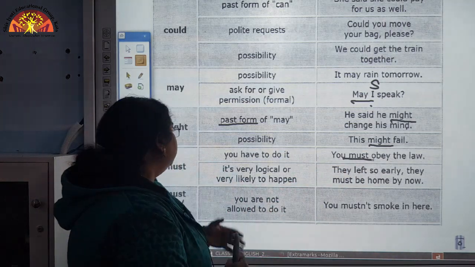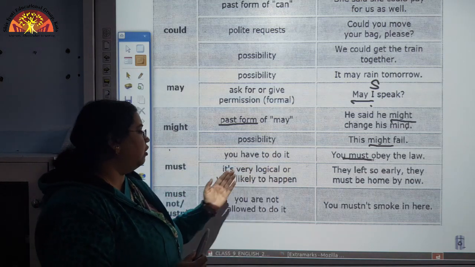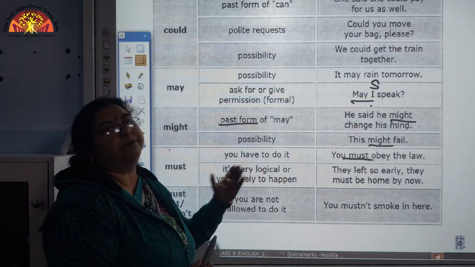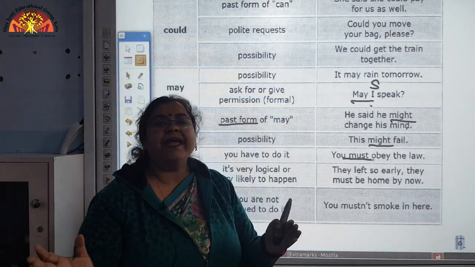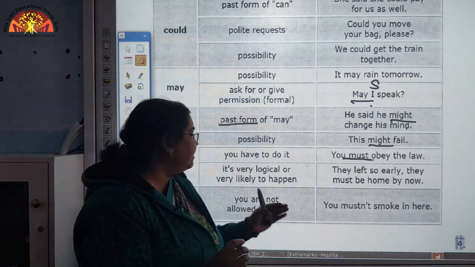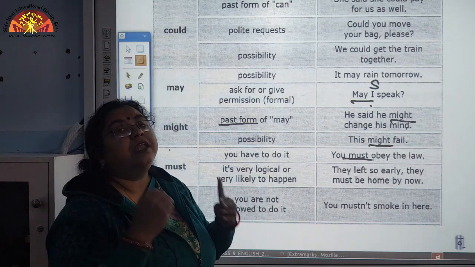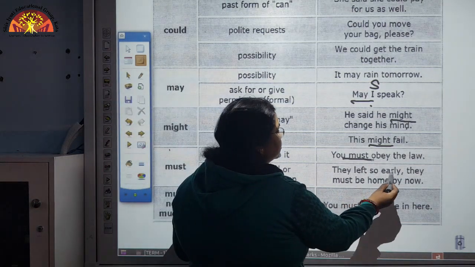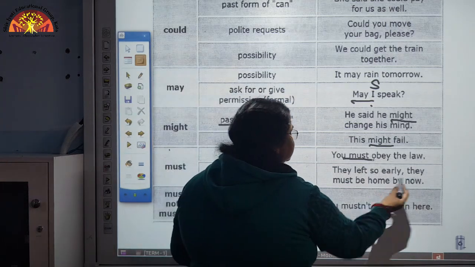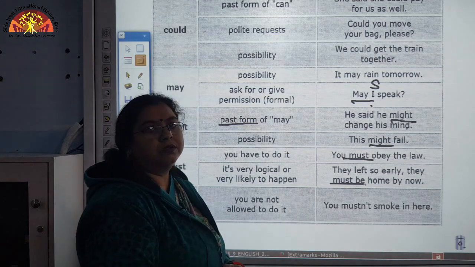Now, another expression is when something is very logical or very likely to happen. If something is almost certain, there is lots of likeliness that it will happen. See here the example. They left so early, they must be home by now.